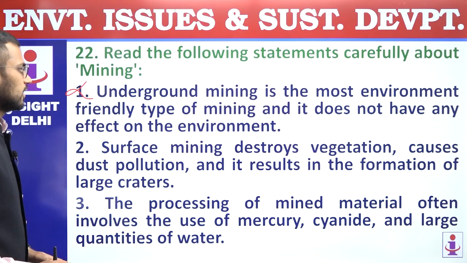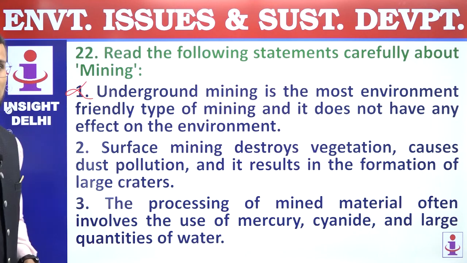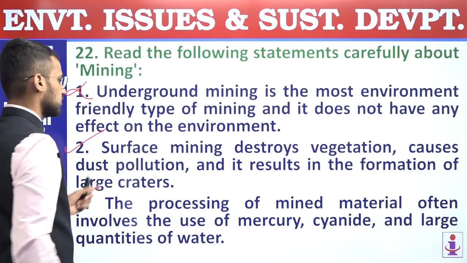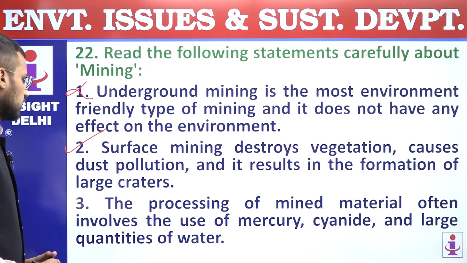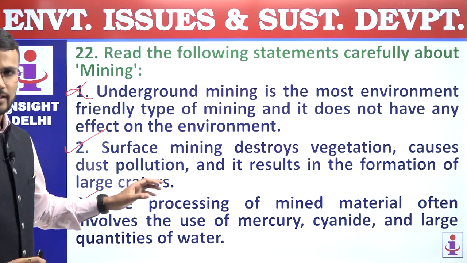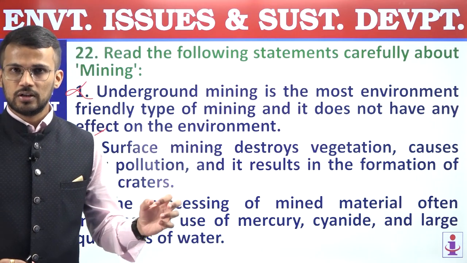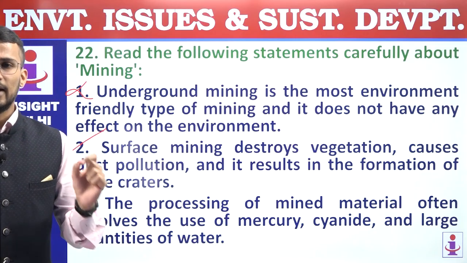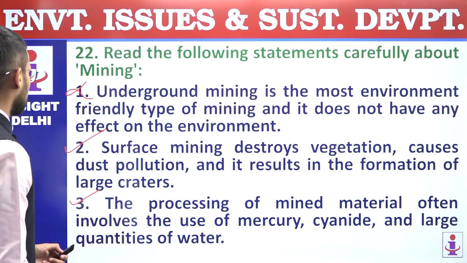Second, surface mining destroys vegetation, causes dust pollution, and it results in the formation of large craters, right? So this statement is a correct statement. Surface mining has these impacts. Third, the processing of mined material often involves the use of mercury, cyanide, and large quantities of water, right? So this statement is also a correct statement. Mercury and cyanide are primarily used in gold mining. For the processing of gold near the mine, cyanide and mercury are used, and it also needs lots of water. So second and third statements are correct.